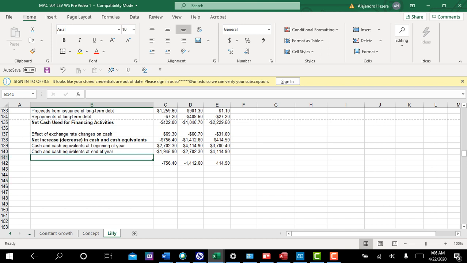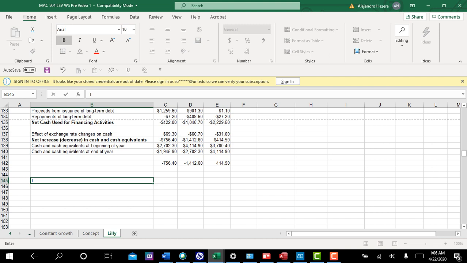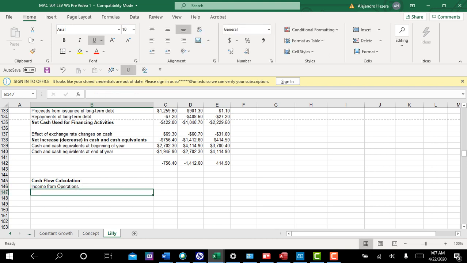Let me put up the line items, and then I'll show you where I get the numbers from, which isn't hard. Most of them come from the statement of cash flow. Okay, so first of all, this is the cash flow calculation. Let's start with income from operations, which is basically your pre-interest income.